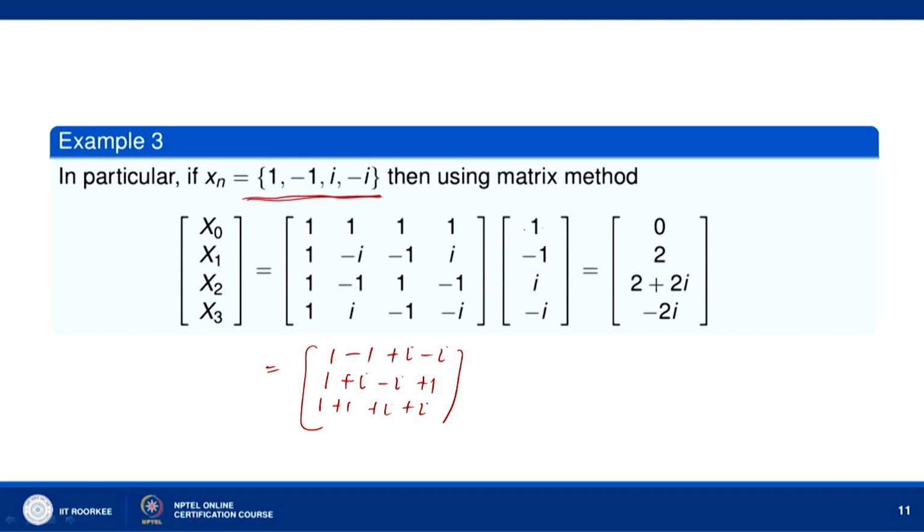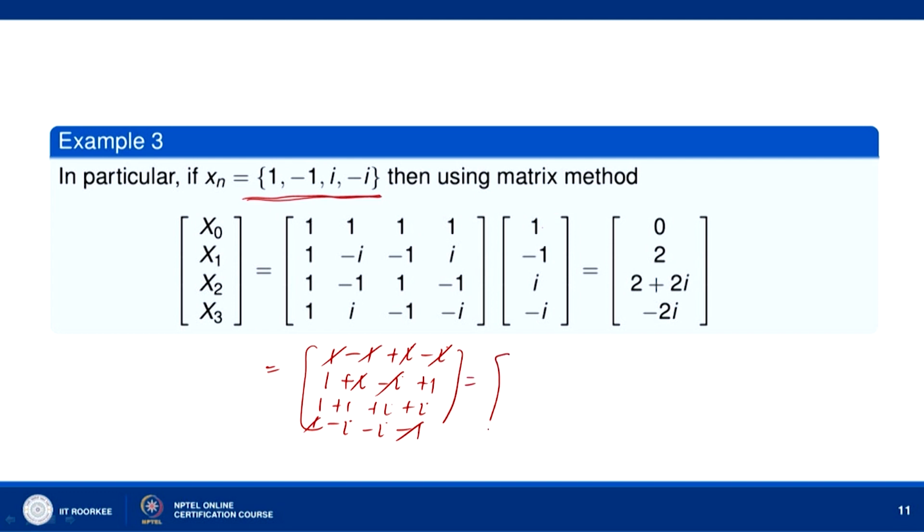Similarly for the last row, we get 1 1, then minus i, minus i, and plus i square, so minus 1. This cancels with this, and this cancels with this, and 1 cancels with 1.